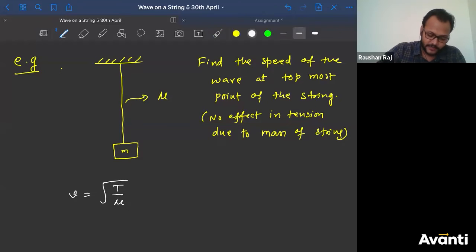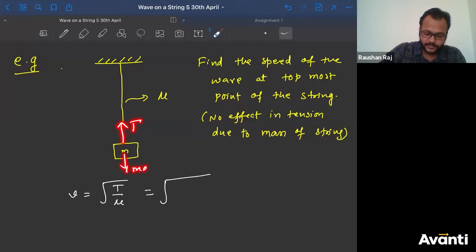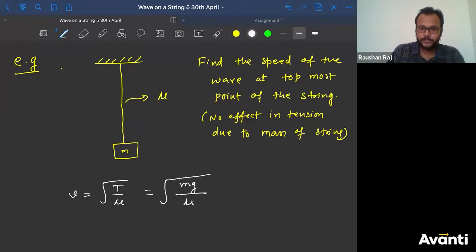Okay, so let me find the tension. What will be the tension here? So how will you get the tension at this point? Tension will be T in the upward direction, mg will be in the downward direction. This is an equilibrium condition, so T will be equal to mg. So I'll write here the speed as the square root of mg divided by mu. This is the speed at all the points of the string.